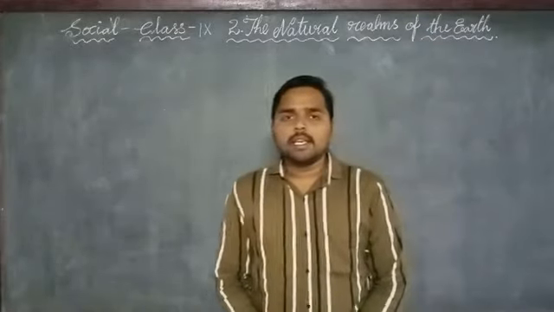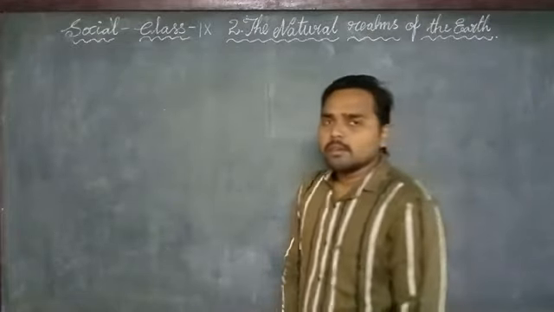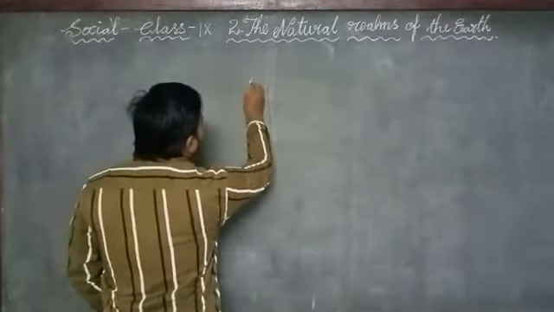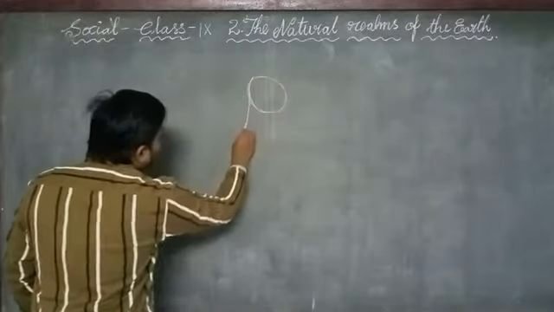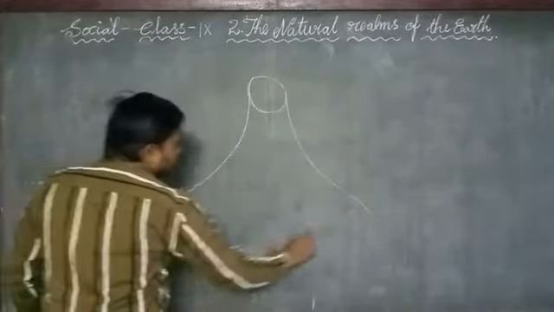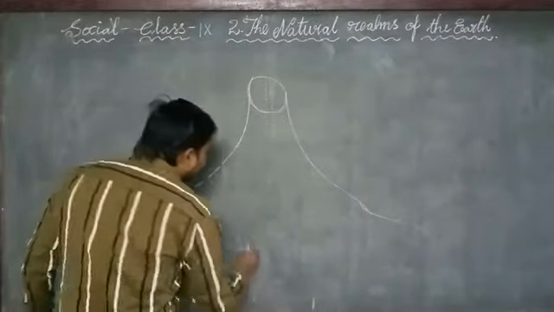Now let us see how a volcanic eruption occurs on the surface of the earth. Let us assume this is a volcano lying on the surface of the earth.